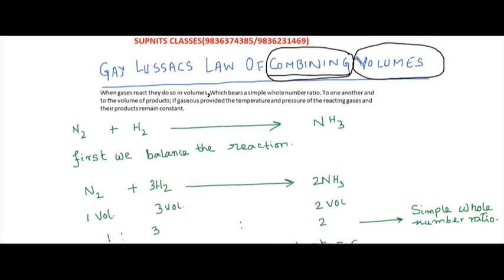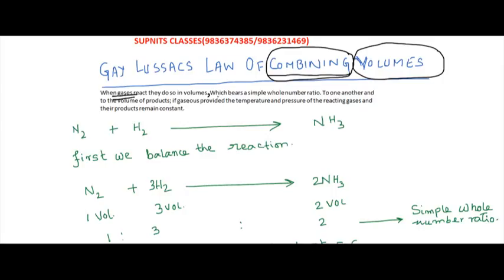Remember one thing, this statement and this law is applicable only to gases, which bear a simple whole number ratio. So the gases are reacting, they are doing so in volumes.